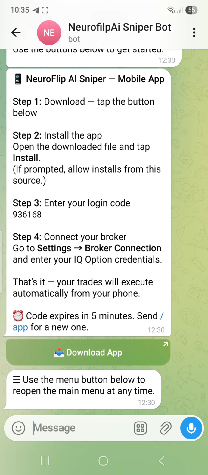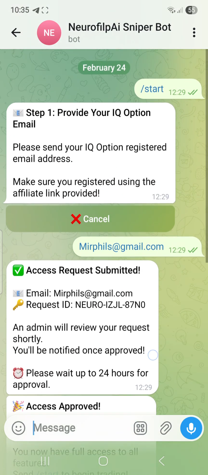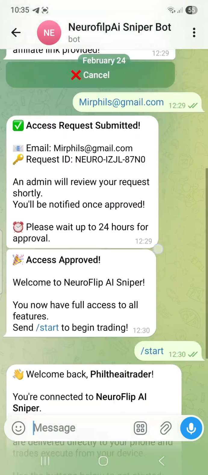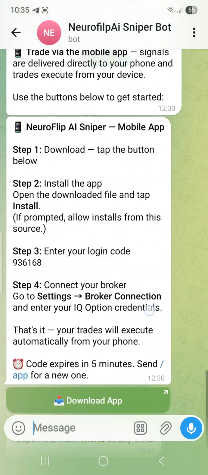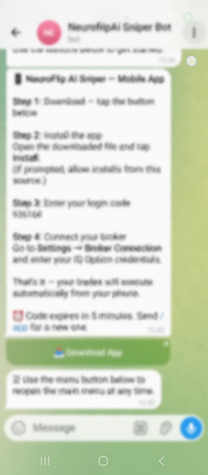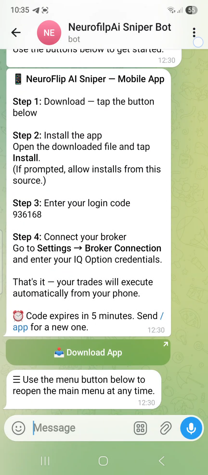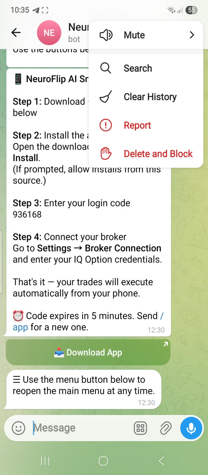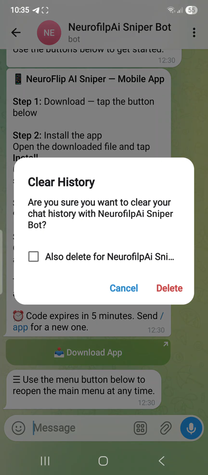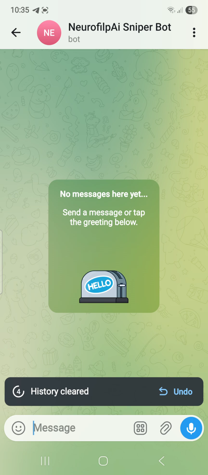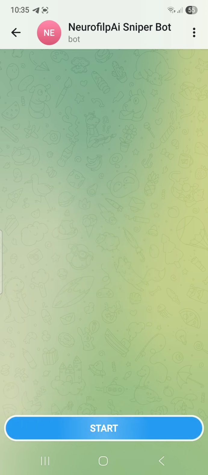So what I want to do now is clear history so I can start from the beginning. So how do I clear history? See these three dots here, right? Just tap on it, then click on clear history. You can see also delete. Just tap on this, also delete, then delete. Right now you can see that the history has been deleted.